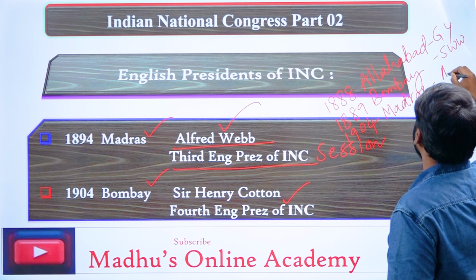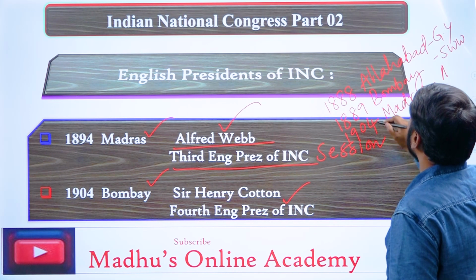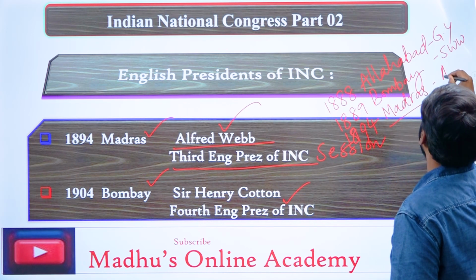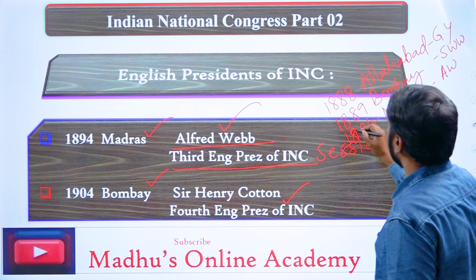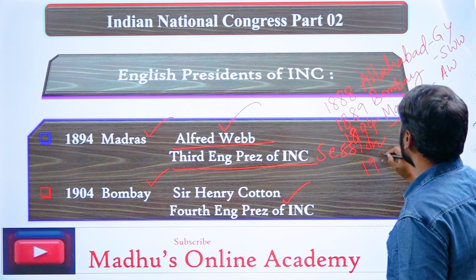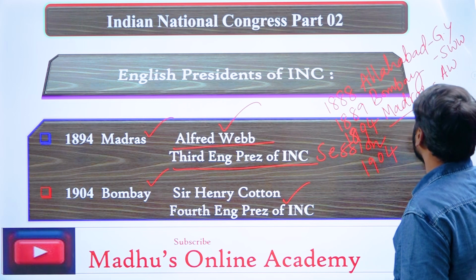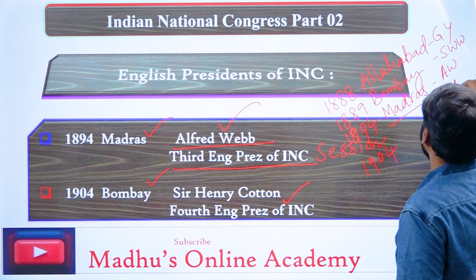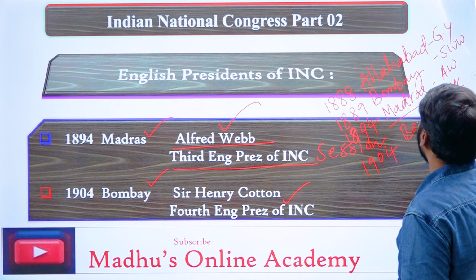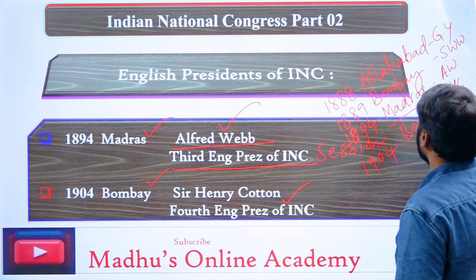The session was held in 1894 at Madras. Alfred Webb, 1894. Right. Next, the fourth English president of INC was our Sir Henry Cotton. This session was held at Bombay. In which year? 1904.